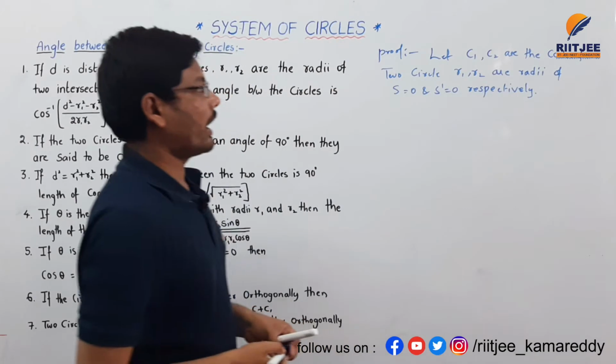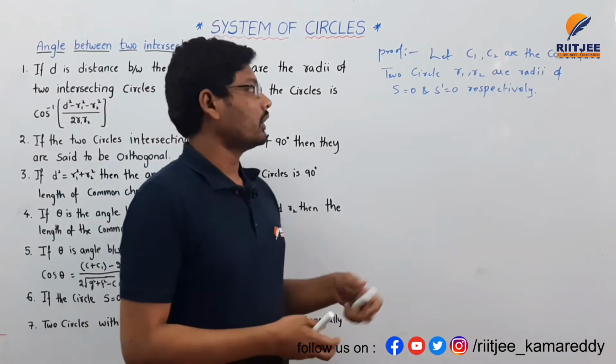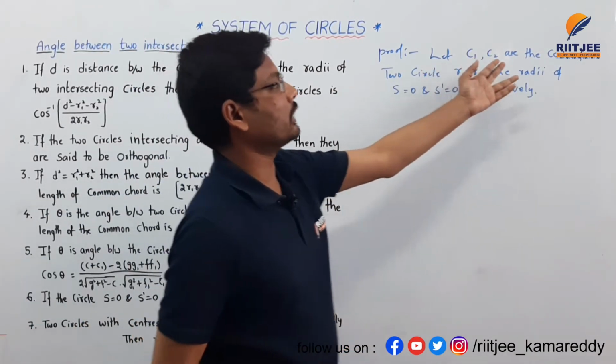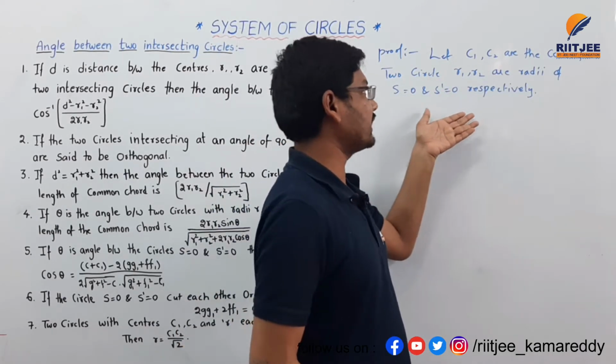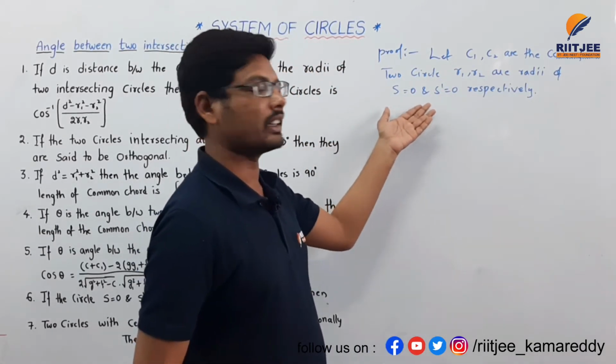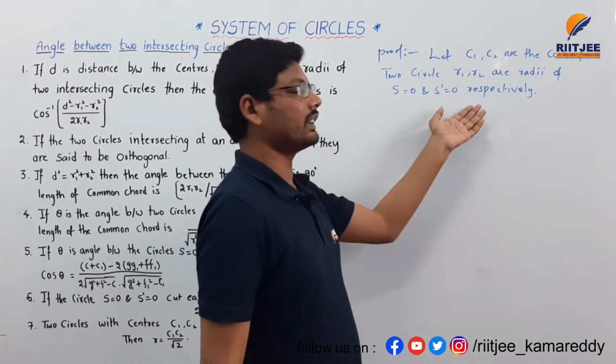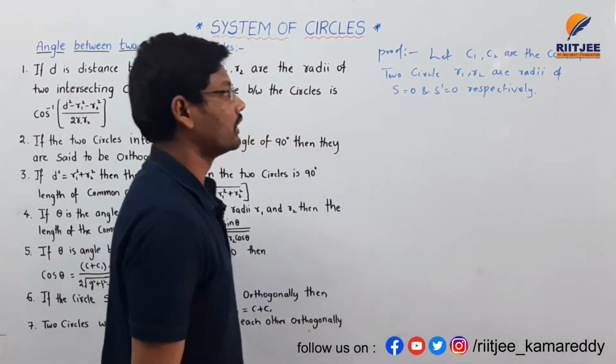First of all, for the proof, let C1, C2 be the centers of the circles and R1, R2 the radii of the two circles, the first one being S equal to 0 and the second one S dash equal to 0.